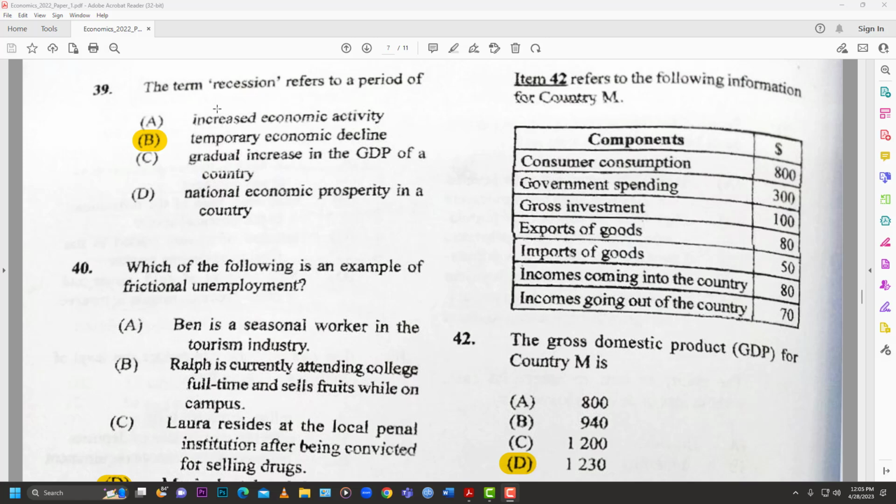So you have consumer, so that's C, consumer consumption. You have G, government spending. You have I, which is gross investment. X minus M, which is exports minus imports, those two. You have incomes coming into the country, incomes going out of the country. Okay, good. So the gross domestic product for country M is what?